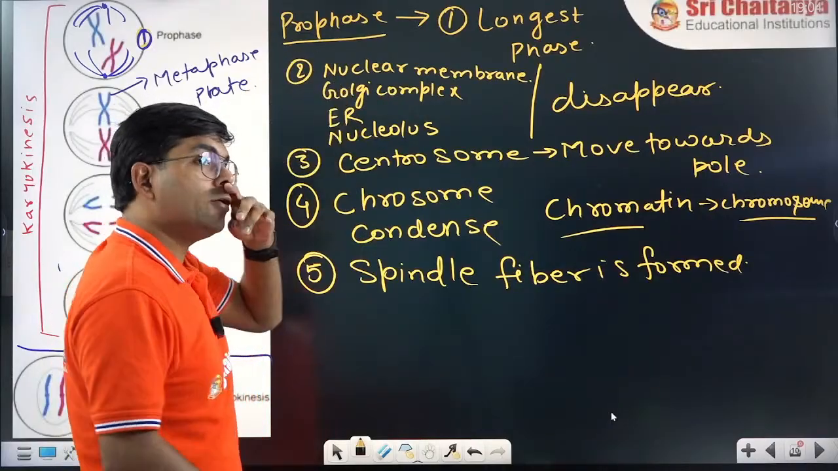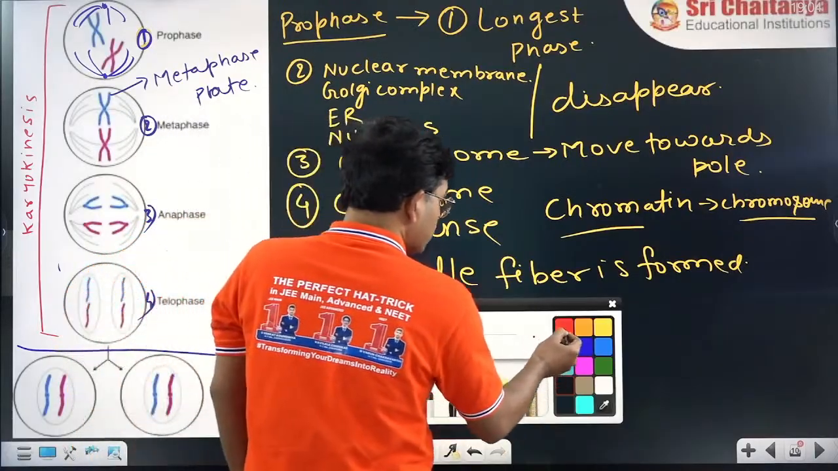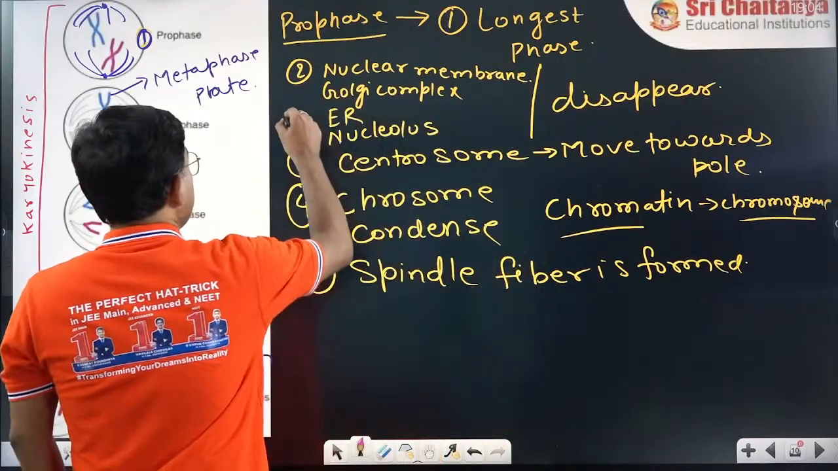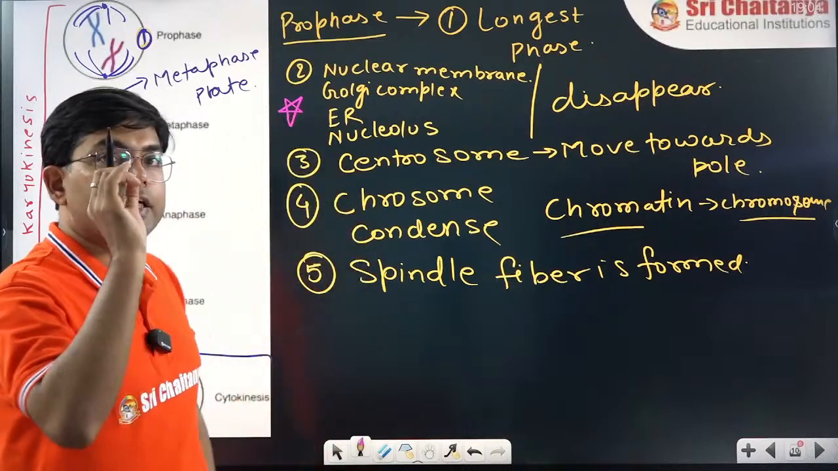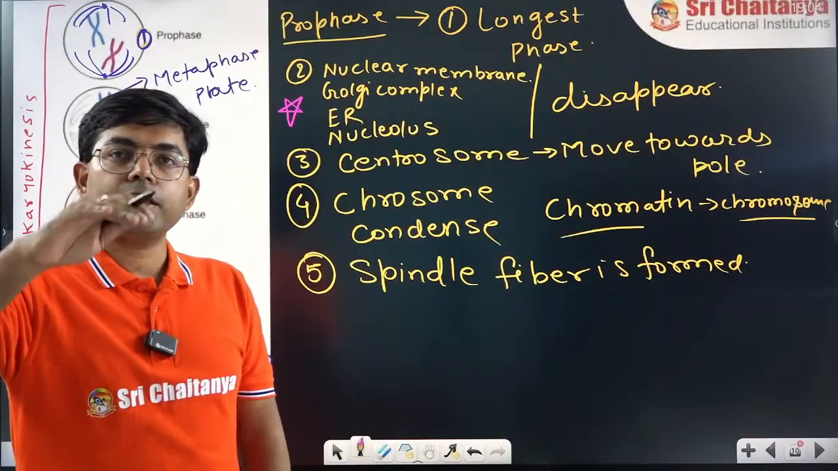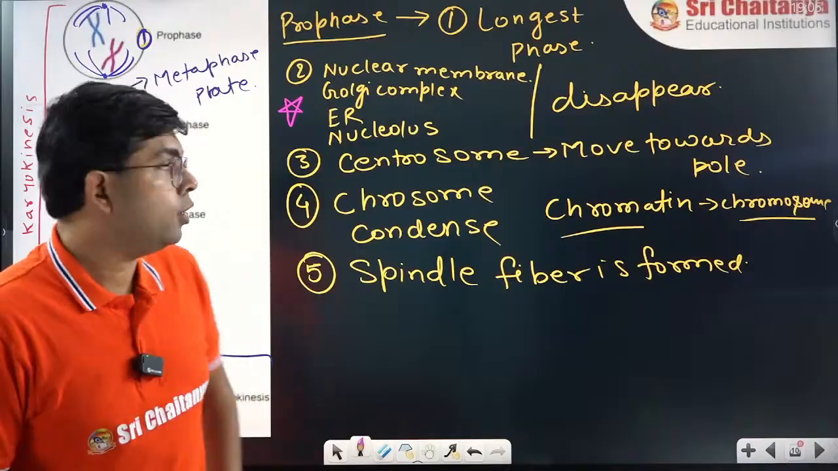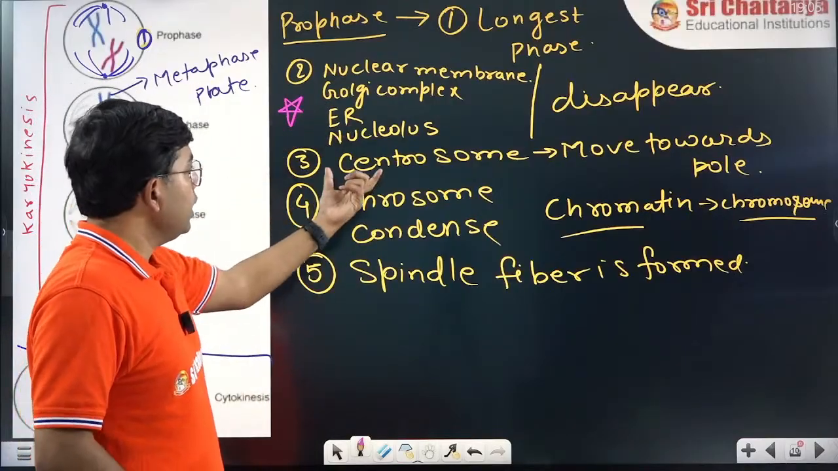See, a previous year question is asked. And what was the question? The question was very clear. The question was which of the following cell organelles will disappear during prophase? And options were there. The correct answer was all of the above, right? So these are the cell organelles which will disappear.